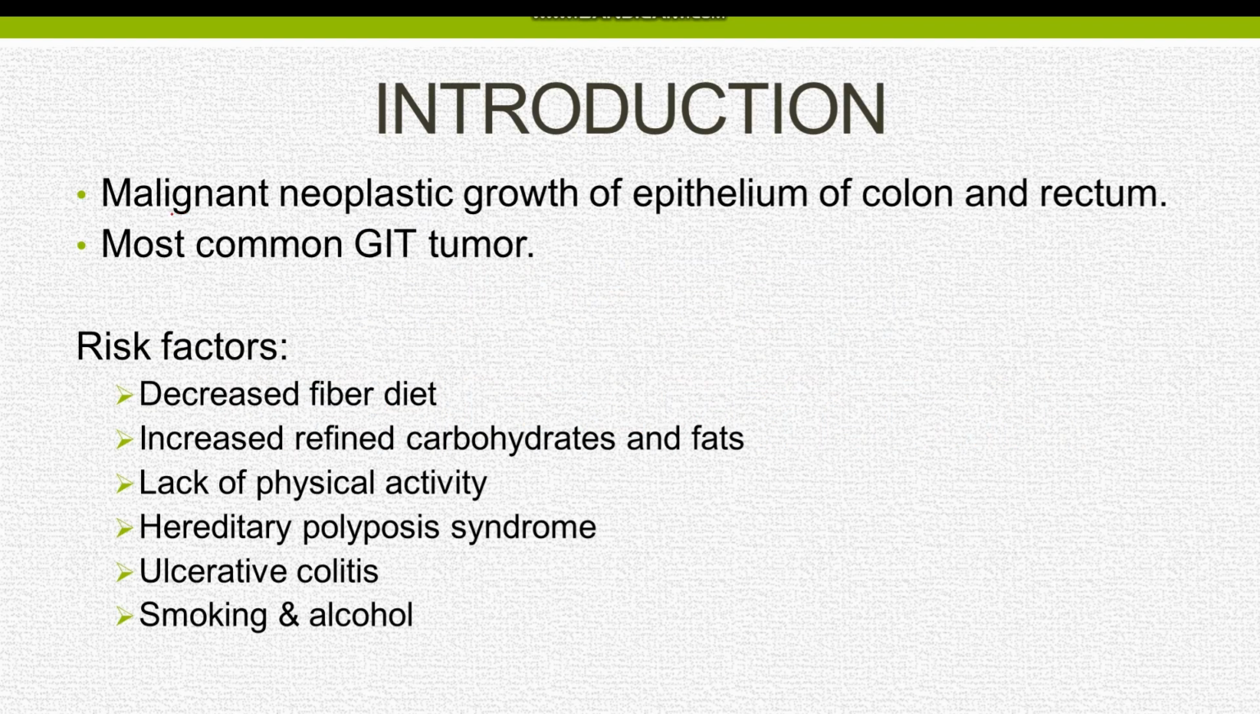So, colorectal adenocarcinoma is the malignant neoplastic proliferation of the epithelial lining of colon and rectum. The normal epithelium that lines the colon and rectum is columnar epithelium, and the malignant cancer of this columnar epithelium of the colon is known as adenocarcinoma of colon. The colorectal adenocarcinoma is the most common GIT tumor, whereas it is the third most common tumor worldwide.